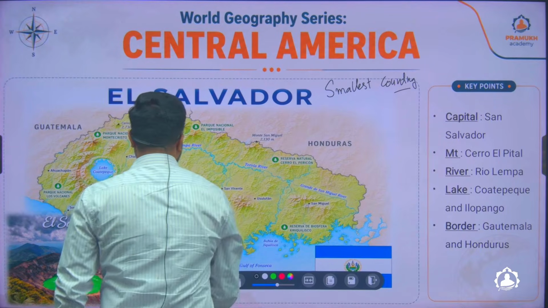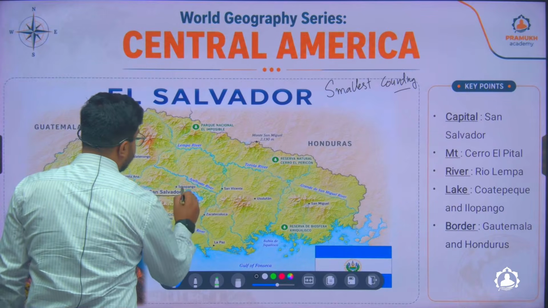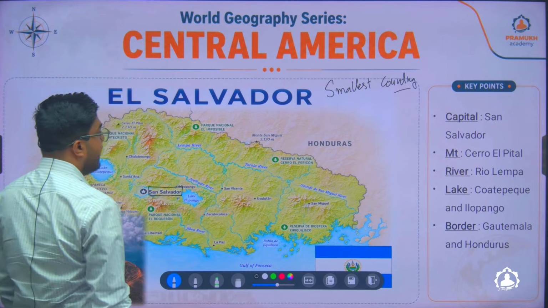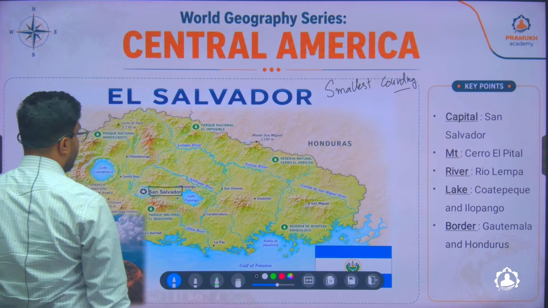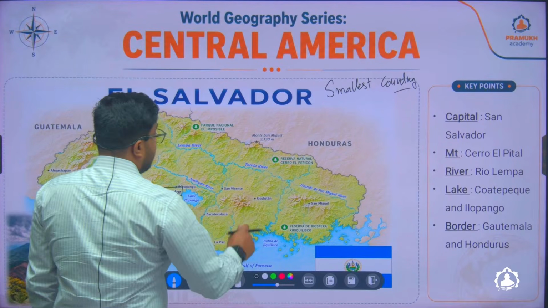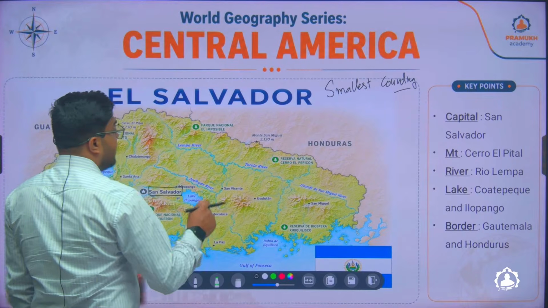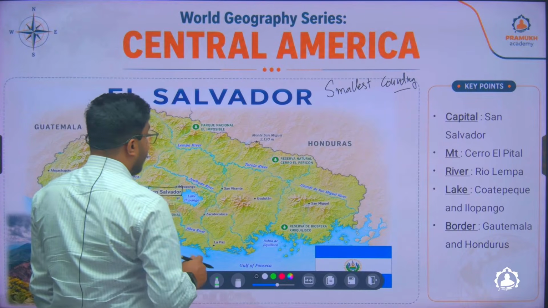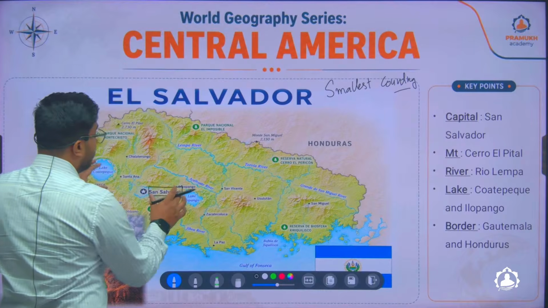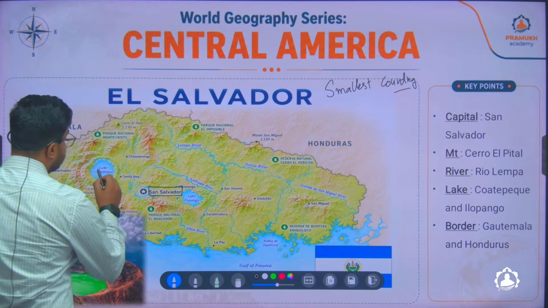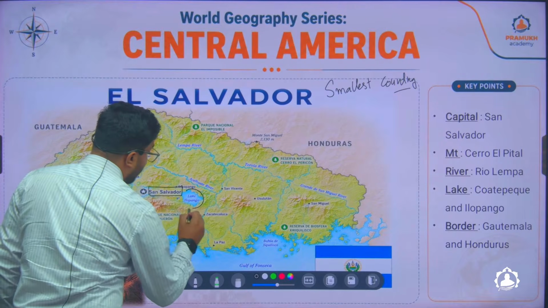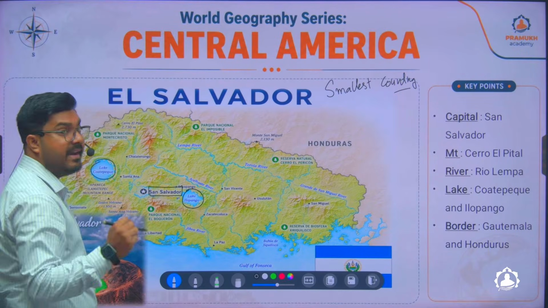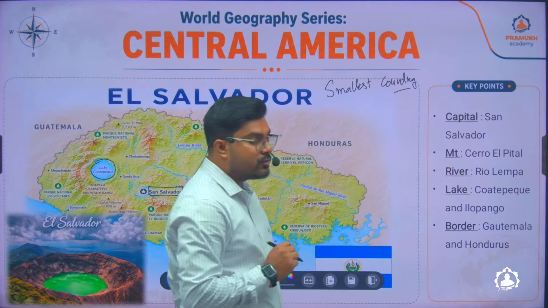The capital is San Salvador, and the mountain range here is Cerro El Pital. The longest river is Rio Lempa, and here you will find two important lakes. One is Lake Coatepeque, another one is Lake Ilopango.